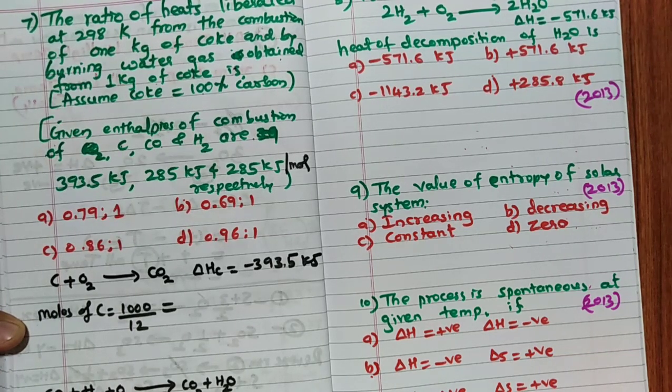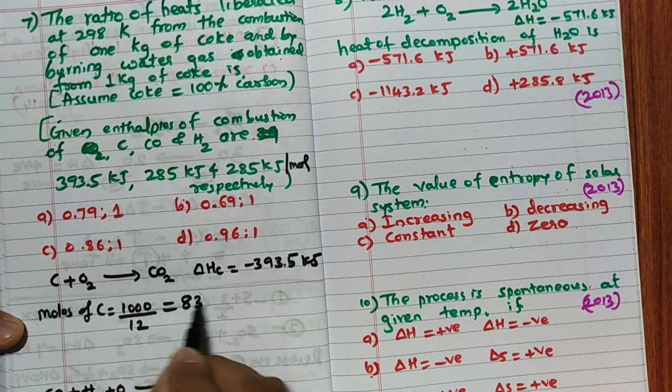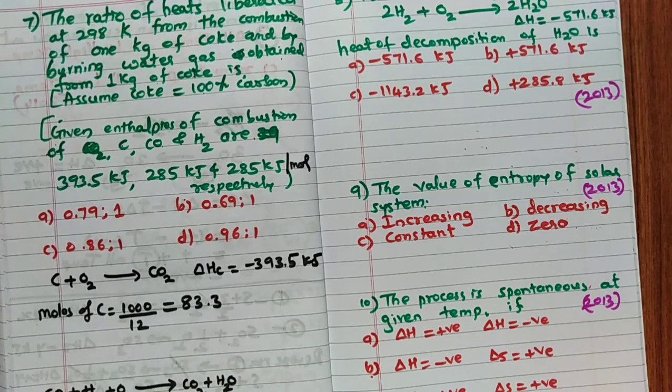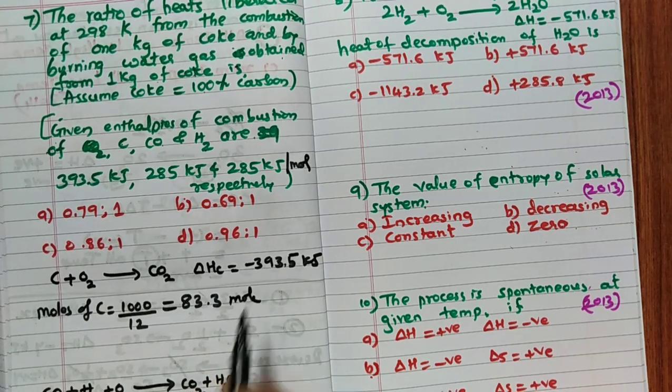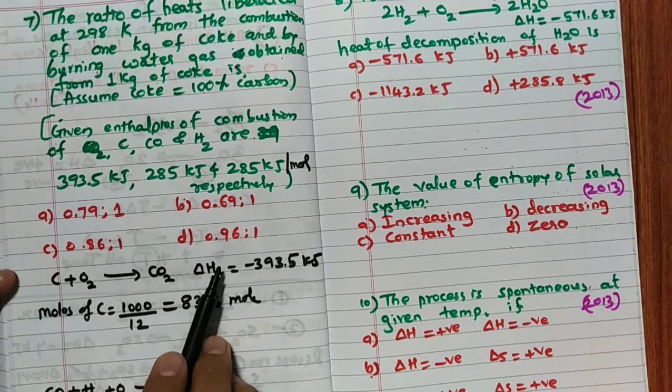12 eights are 96, correct? So you are going to get 83.3. Fine, if you take 80 also no problem at all, because finally it is going to cancel with each other. 83 mole.